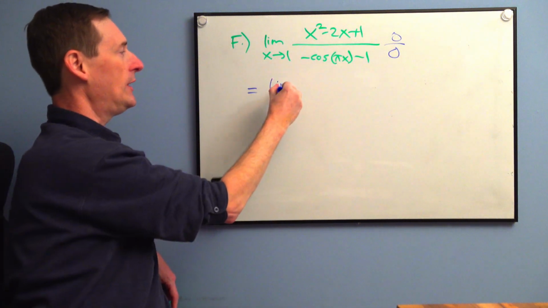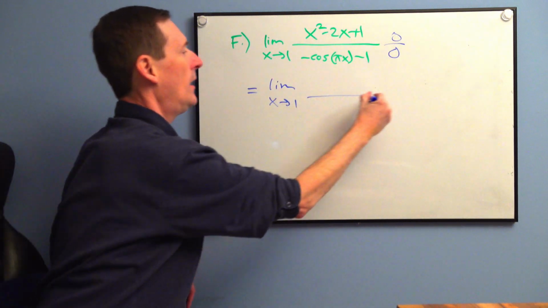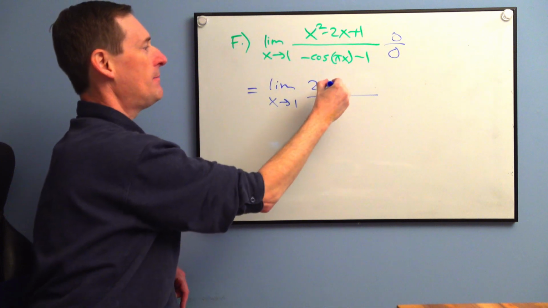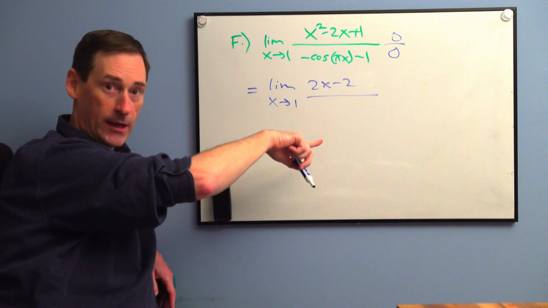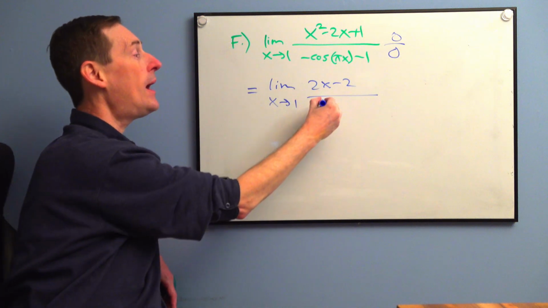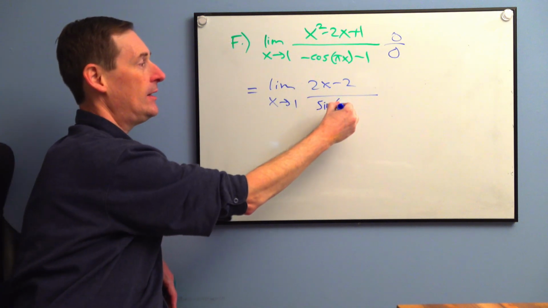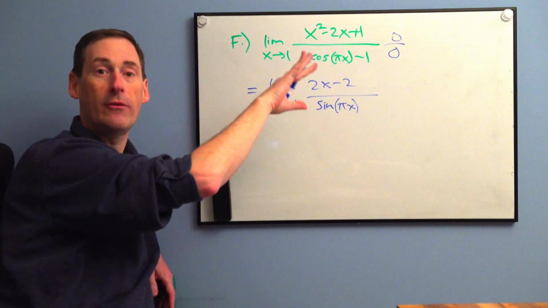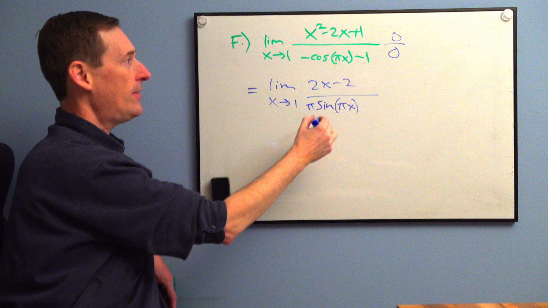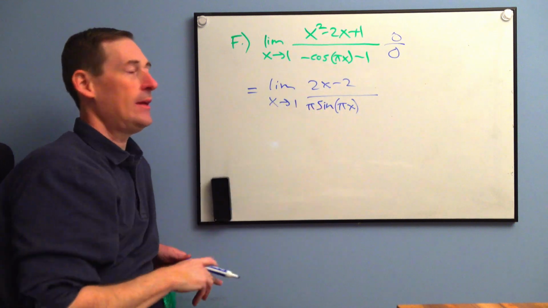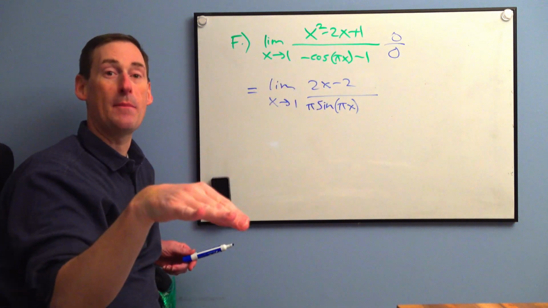So let's do limit as x approaches 1 of the derivative: 2x minus 2 plus 0. The derivative of negative cosine shall be positive sine of pi x. Chain rule of the base is pi. Put it in front. And then minus 1 is gone. There is our first derivative attempt.